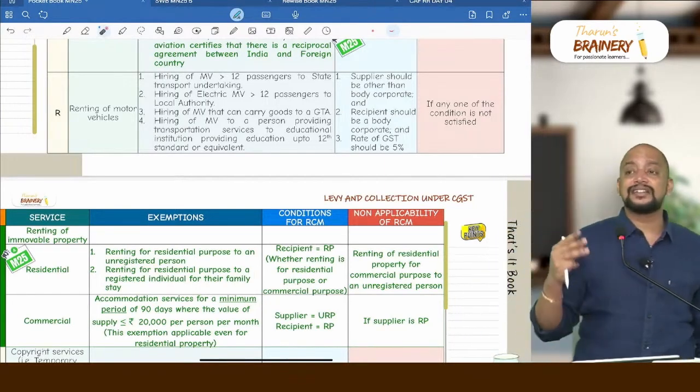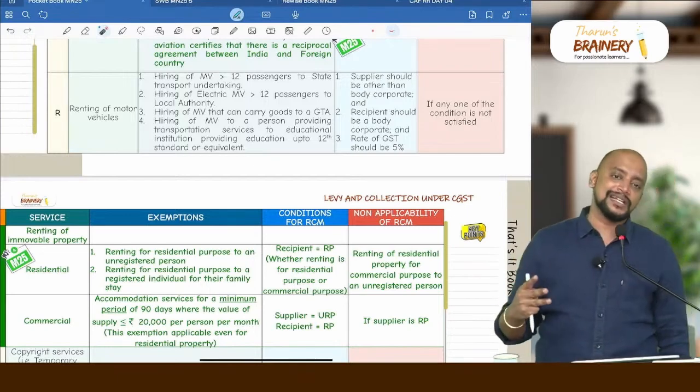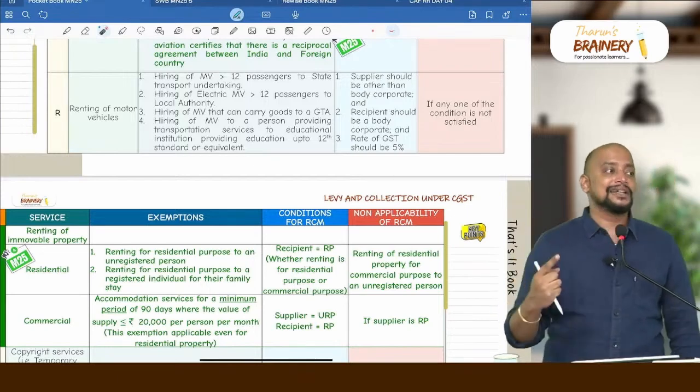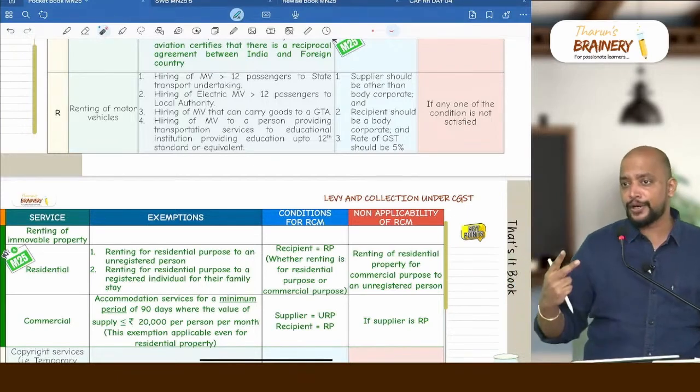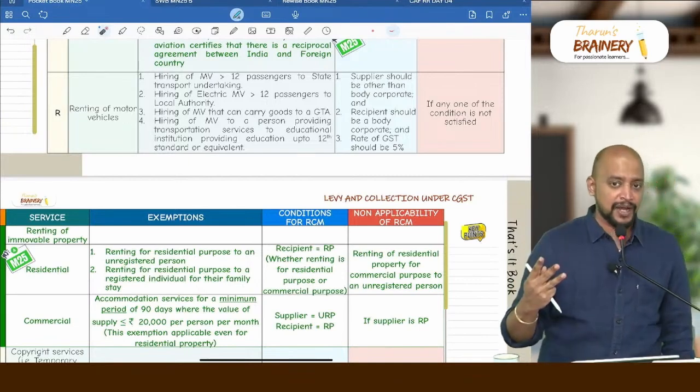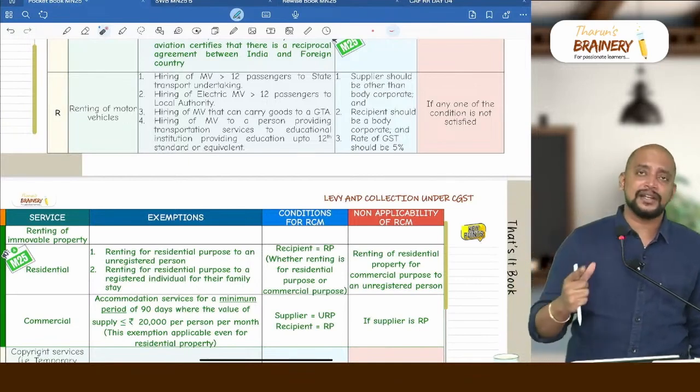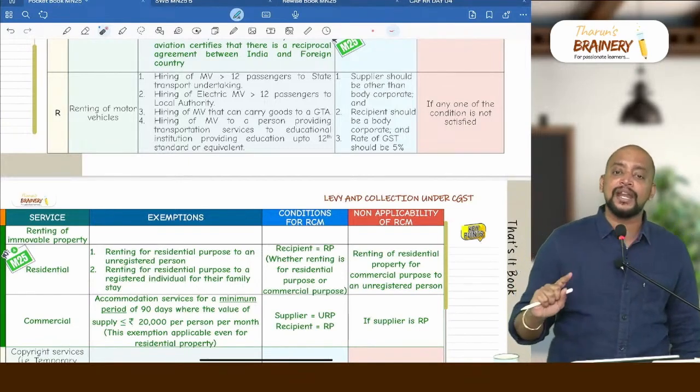Wherever it is taxable, there are 3 conditions for RCM. What are the 3 conditions for RCM? Supplier should be other than a body corporate. Recipient should be a body corporate. Rate of GST should be 5%. If any one condition is not satisfied, it will be FCM.